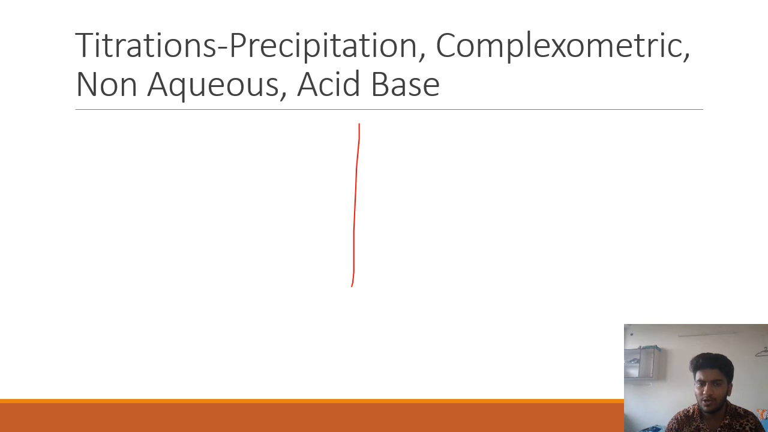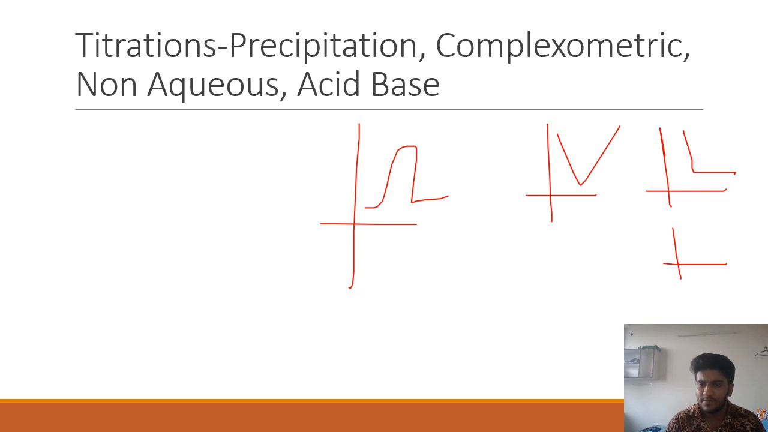Acid-base means there are four curves. There's one curve like this, then there's one curve like this. So you need to know the different curves: strong acid with strong base, weak acid with strong base, and so on. You should also know examples, like if they give you NaOH and HCl, what is the nature, is it a strong base versus strong acid or not.